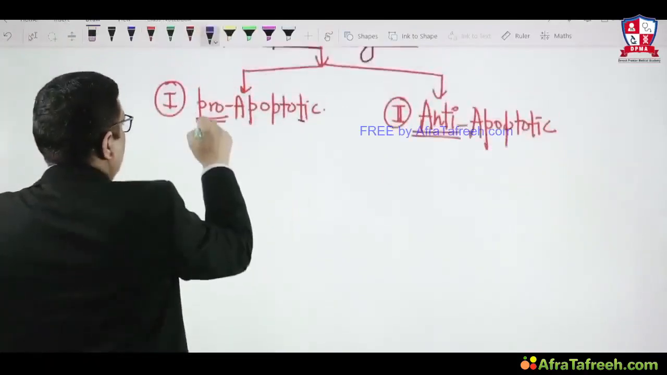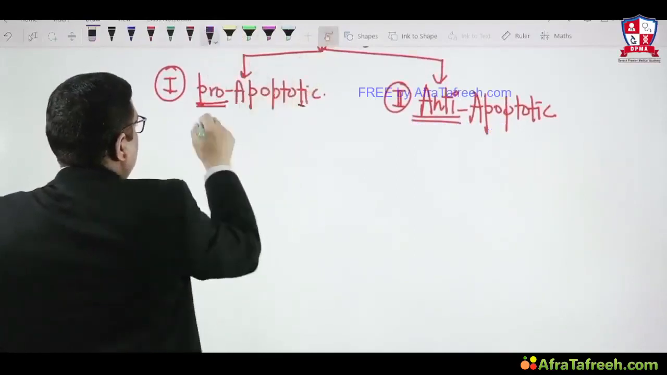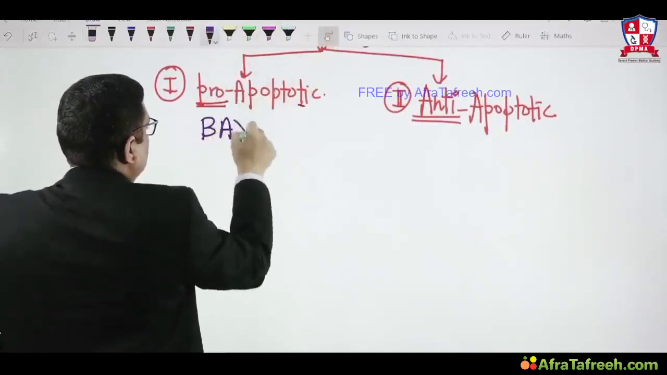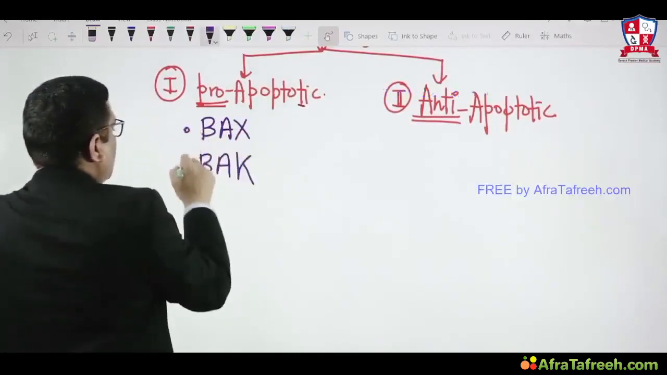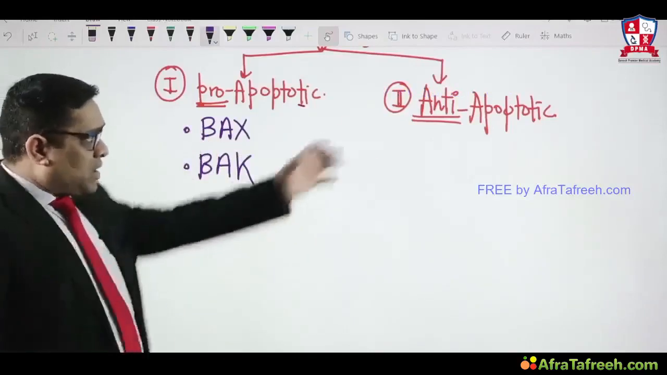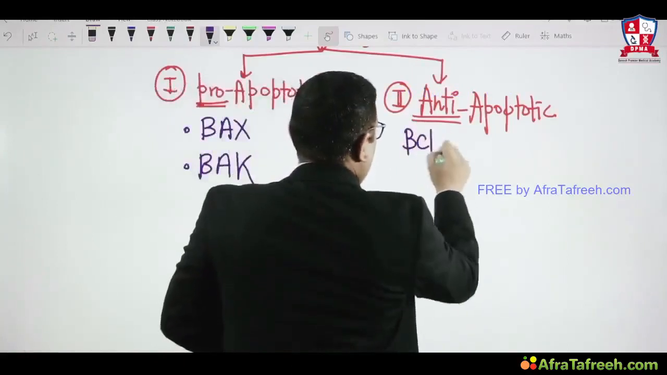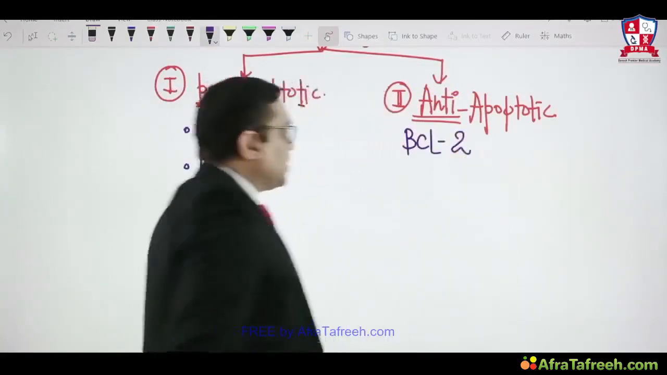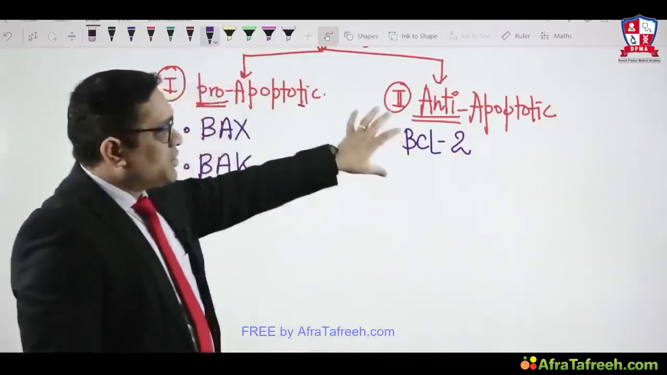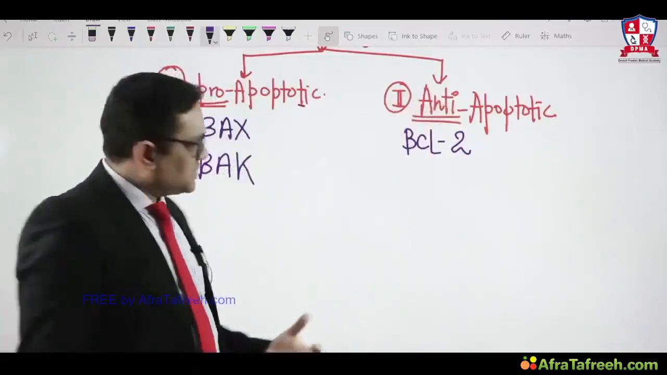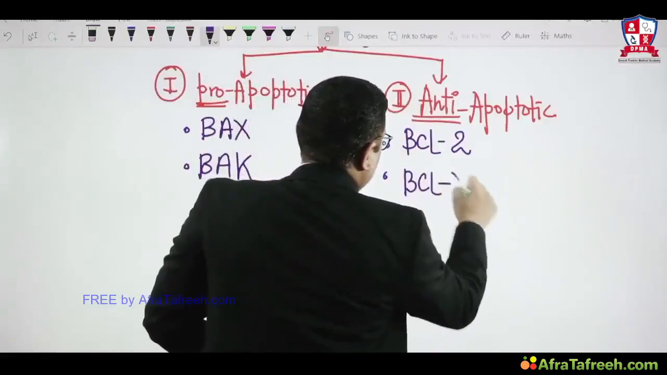Pro-apoptotic genes are BAX, and so on. These are the pro-apoptotic genes. What are the anti-apoptotic genes? One important name which the examiner asked in the All India exam was BCL2, a very frequently asked question. BCL2 is an anti-apoptotic gene, it prevents apoptosis. Another anti-apoptotic gene is BCLX.